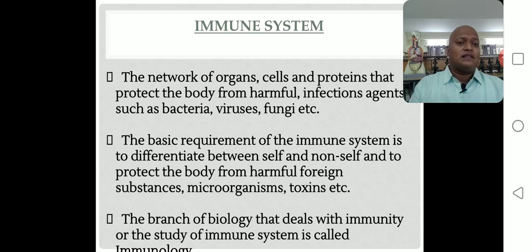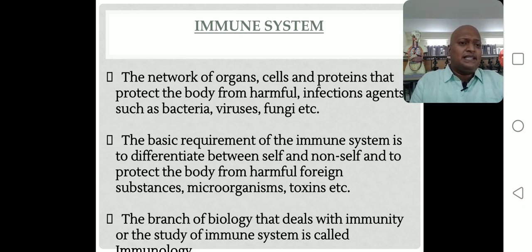Okay, right. The branch of biology that deals with immunity or the study of the immune system is called immunology. What is meant by immunology? Immunology means the branch of biology that deals with immunity or the study of the immune system. Understood this point? So how is the immune system maintained in our body? The network of organs, cells, and proteins present in our body. By that only the immune system is maintained. For what purpose? To protect against different types of harmful and infectious agents such as bacteria, virus, fungi, and many protozoans, whatever it may be, right?